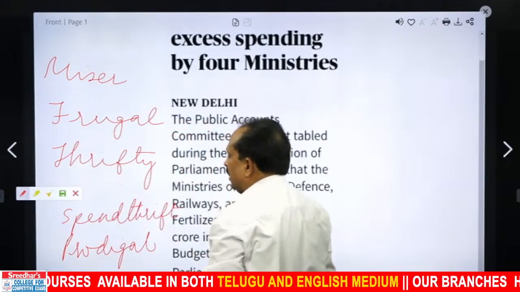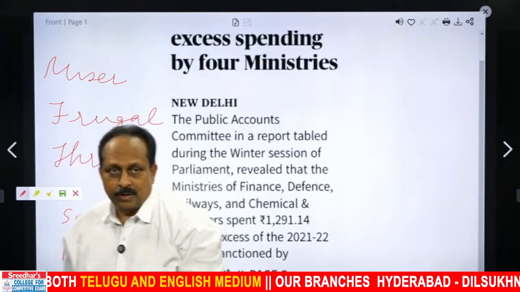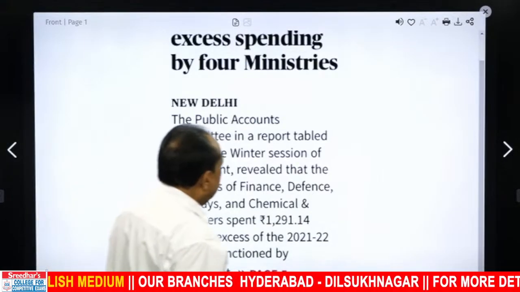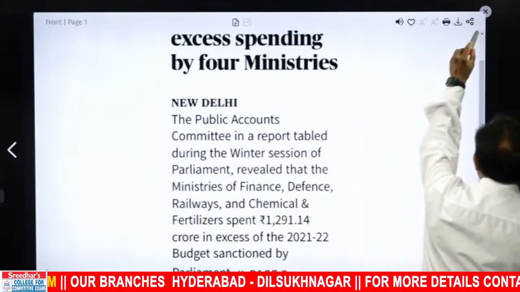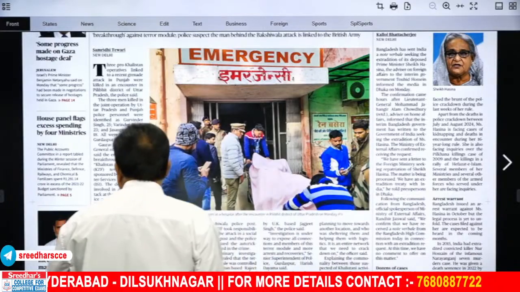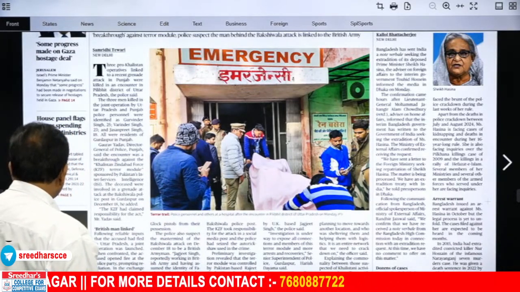Miser. We also use everyday English stingy. What is the word? Stingy. Stingy is a simple word, goes with everyday English. It talks about ministers spending excess amount. Based on that, house panel flagged means marked for consideration, something important.